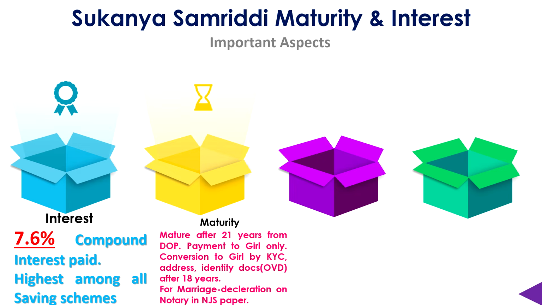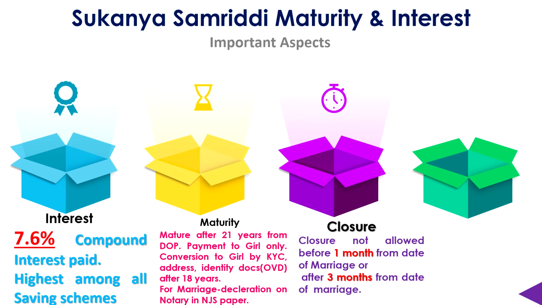And we have seen that maturity will be paid for the marriage purpose, even though the maturity period has not come. That means before 21 years also it can be paid. Suppose the age of the girl child crosses 18 years, but it is less than 21 years from the date of opening, then also it can be paid. But what should be provided is a declaration on a notary in the non-judicial stamp paper, a marriage declaration. Then only maturity will be processed.